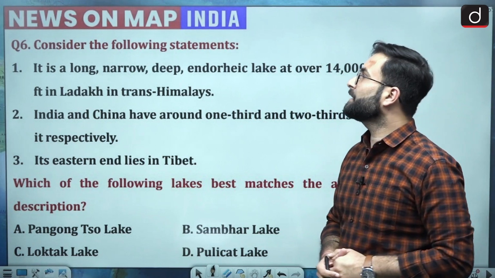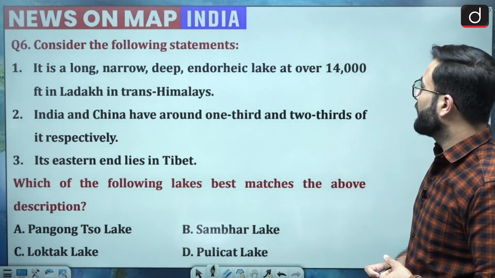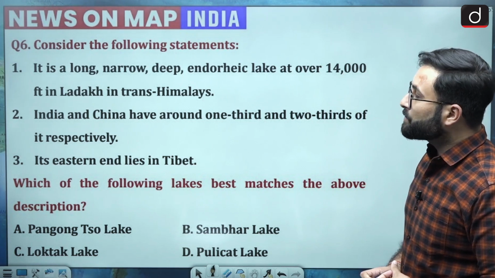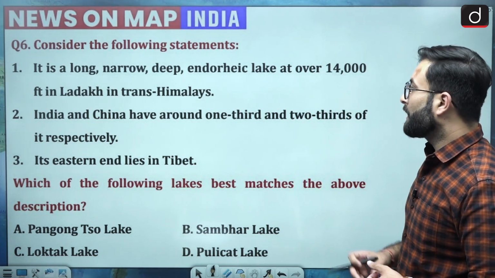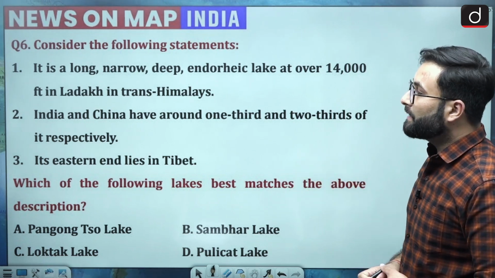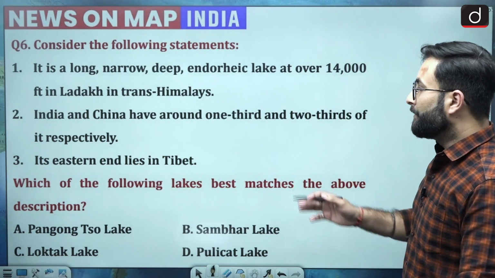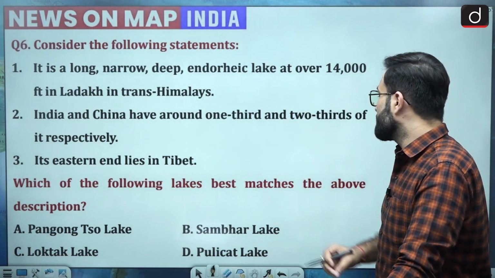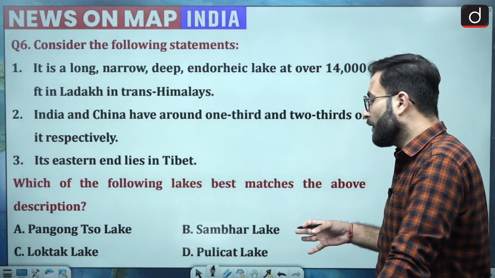Question number 6. Consider the following statement. It is a long, narrow, deep, endorheic lake at over 14,000 feet in Ladakh in the Trans Himalayas. India and China have around 1/3 and 2/3 of it respectively, and its eastern end lies in the Tibet region. Which of the following lakes best matches the above description? Pangong Tso Lake, Sambhar Lake, Loktak Lake, or Pulikat Lake.